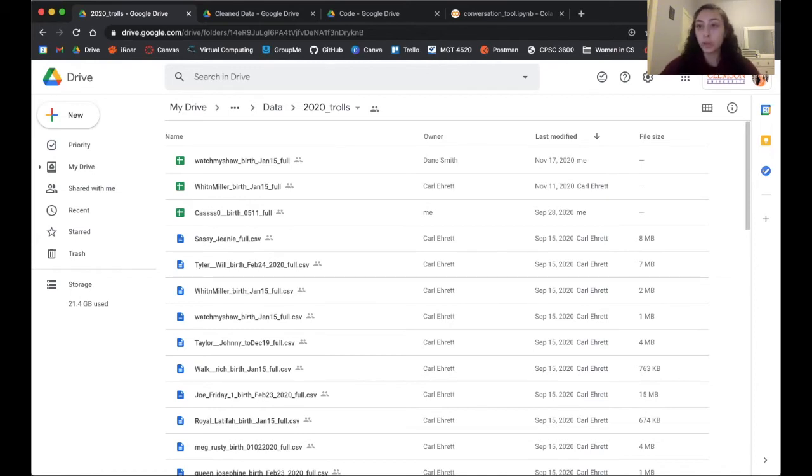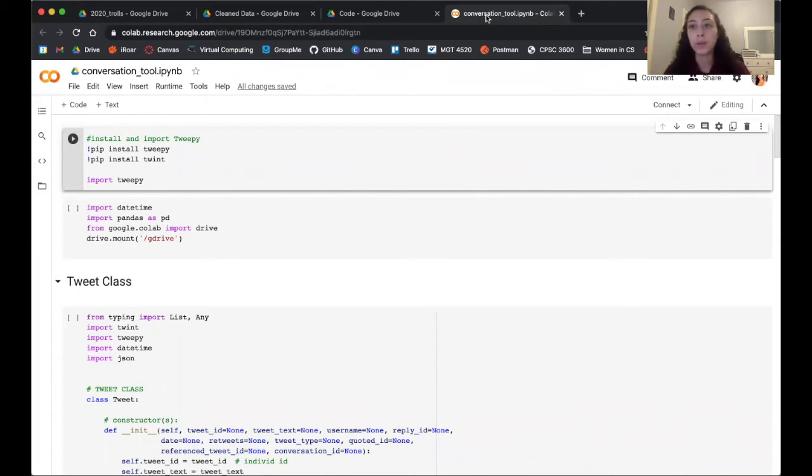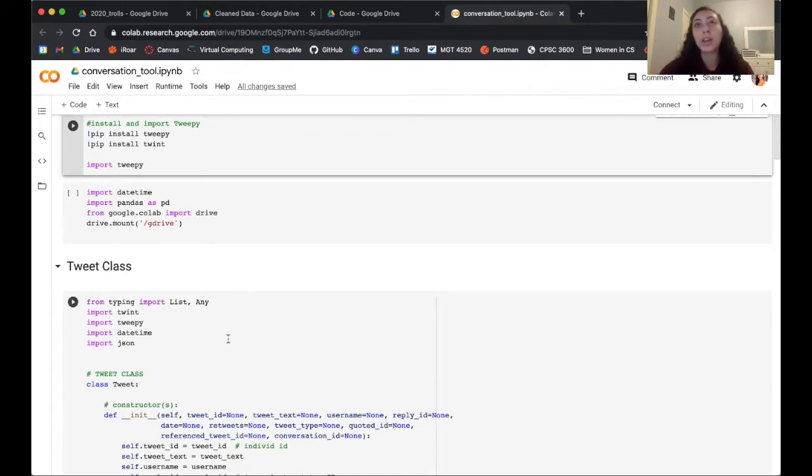I'm going to show you a little bit of what I've been working on this semester along with some of my team members. An intern that's been working with the IBM Watson team actually developed code that allows us to look through the lineage of a tweet. And we're able to utilize this tool with the Russian trolls specifically, so that we can take a tweet and then be able to see what tweets came before it, to kind of engage and be able to create conclusions on how these Russian trolls expanded and grew.